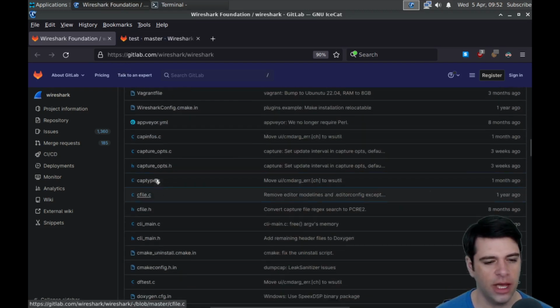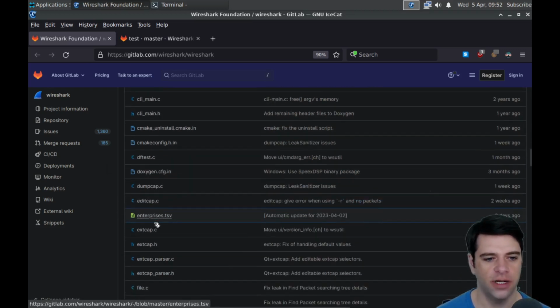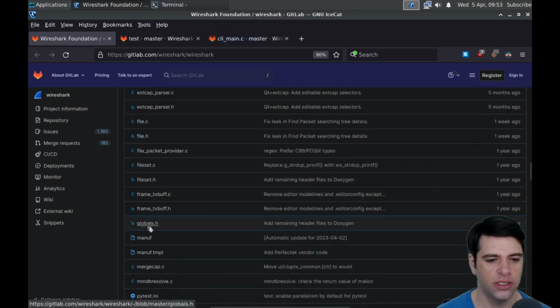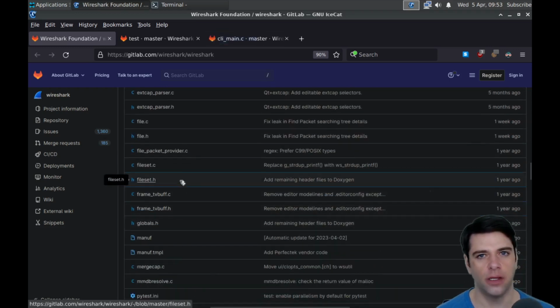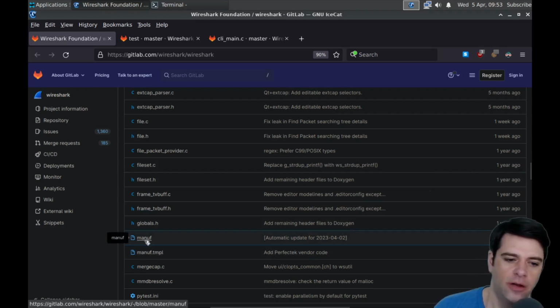And then let's see what we have in terms of the C files that are showing up in the root directory. We have main, CLI main. I guess we'll look at the main entry point just to see if it tells us anything about what other files we should be looking at. I don't know what manuf is.